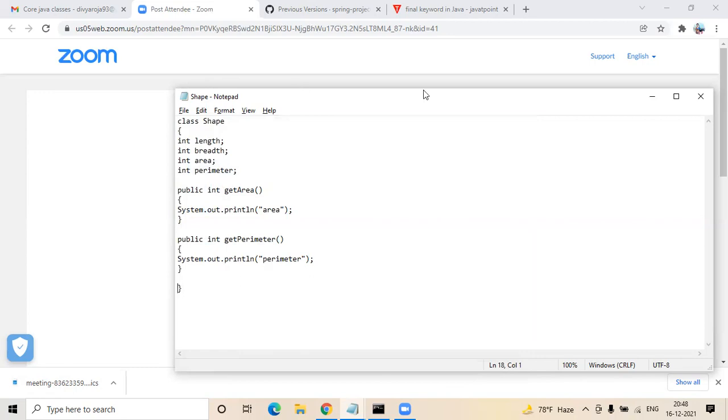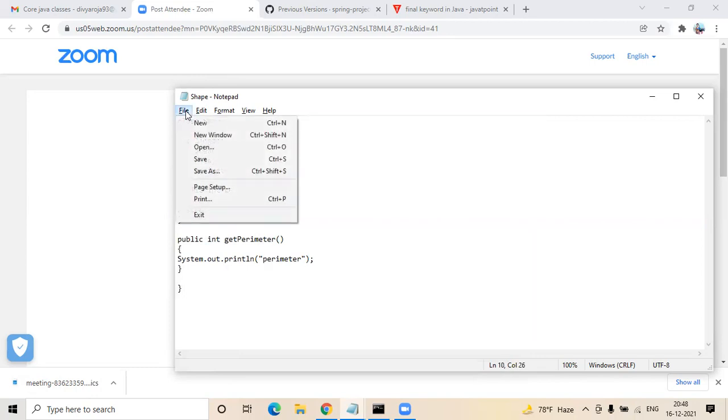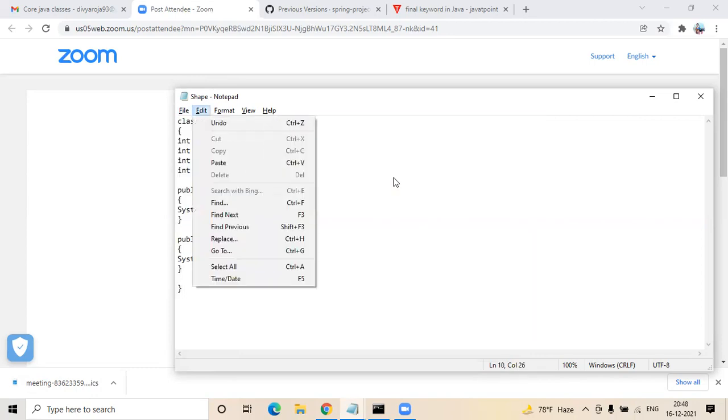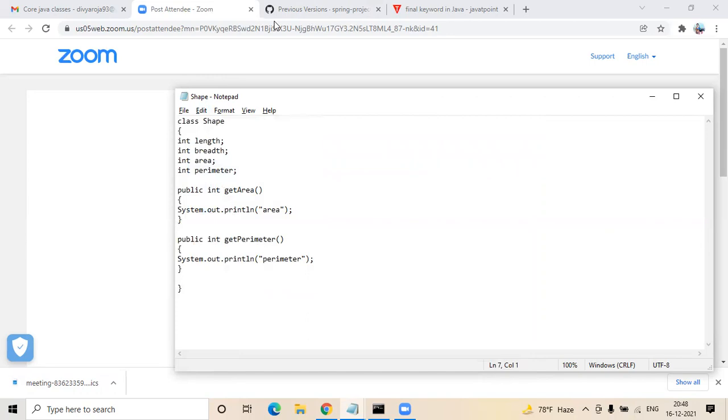So you're given length, breadth, area, and perimeter. But to calculate your area, you need to have those length and breadth, right? Okay, fine. Let's have this as a default. Now we'll extend one more class that extends this shape, and then we'll write our logic there. Try to have these classes in a similar folder, otherwise you'll get an error.